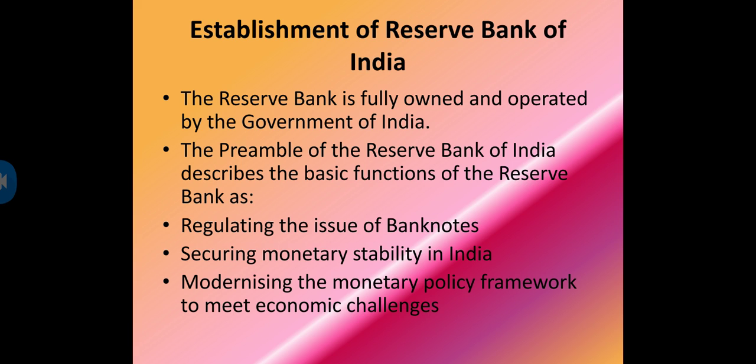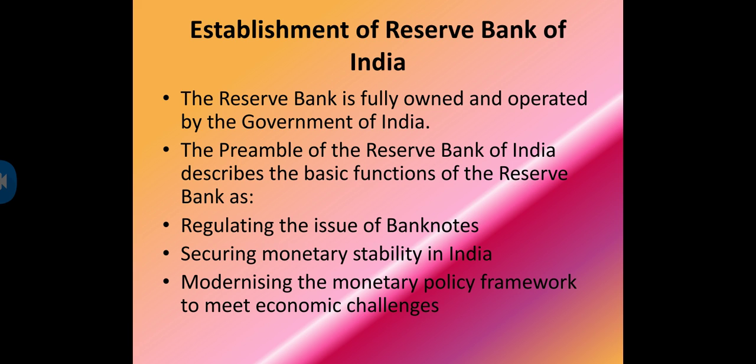The preamble of the Reserve Bank of India describes the functions of the Reserve Bank as regulating the issue of banknotes. That is the first point: printing or number of currency notes. Currency printing is the responsibility of RBI. Issue of banknotes.